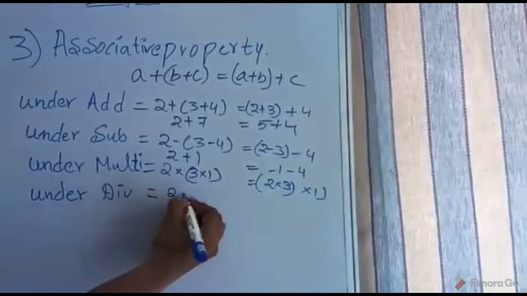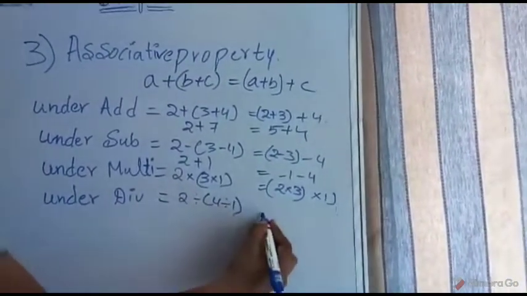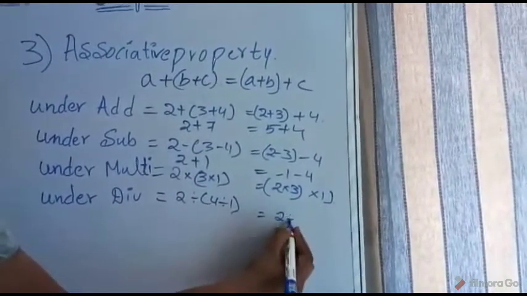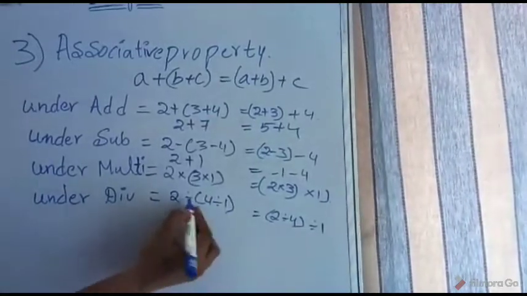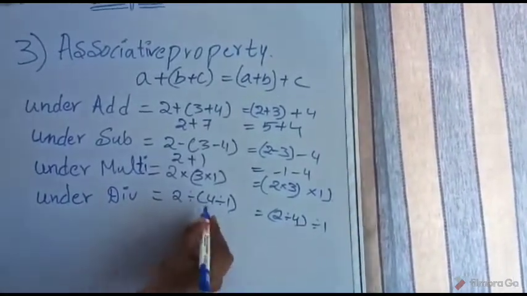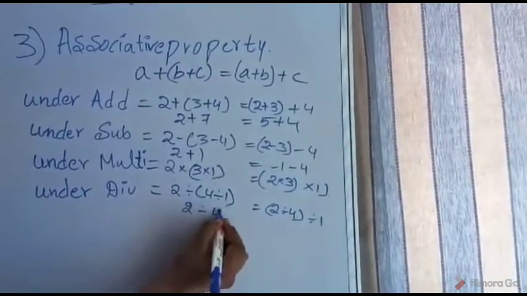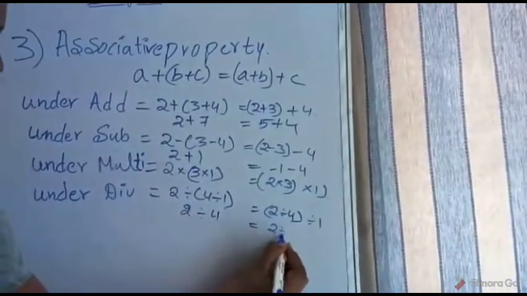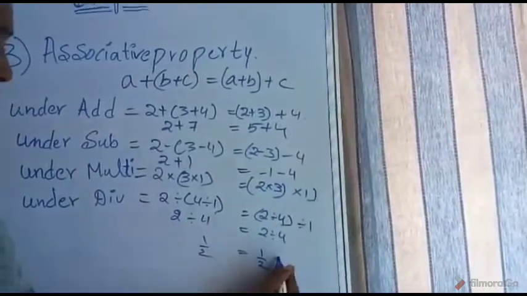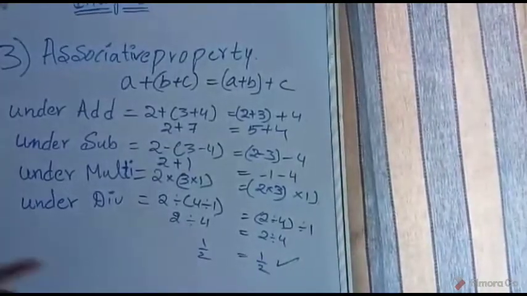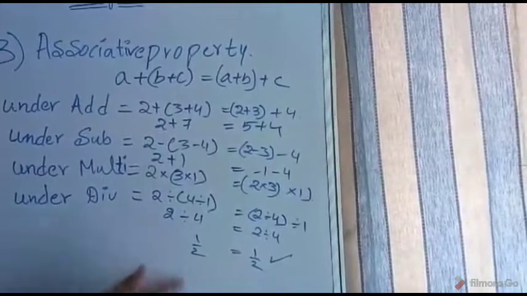And (2 divided by 4) divided by 1 equals 2 divided by (4 divided by 1). So 2 divided by 4 divided by 1, that means 2 divided by 4 equals 2 divided by 4. That means 1 by 2, 1 by 2. In this case, it is applicable. But in some cases, it is an exception.